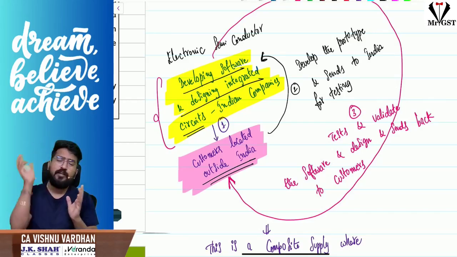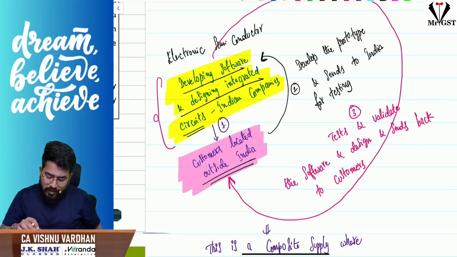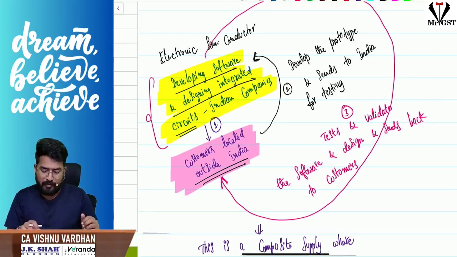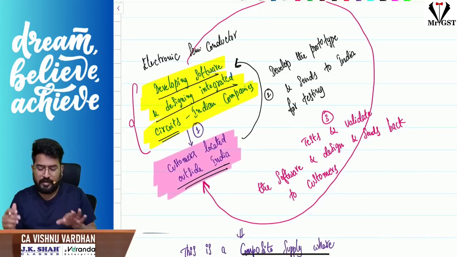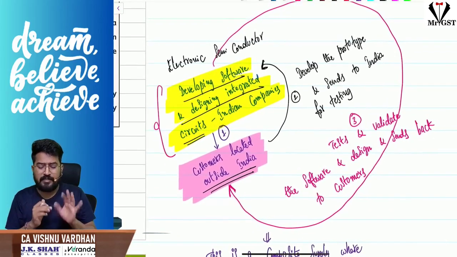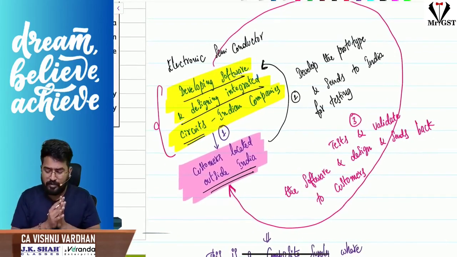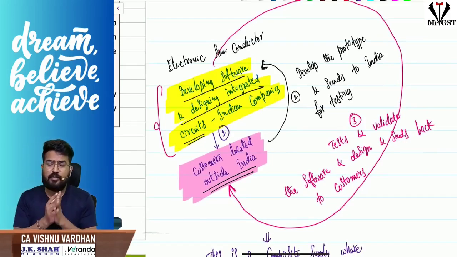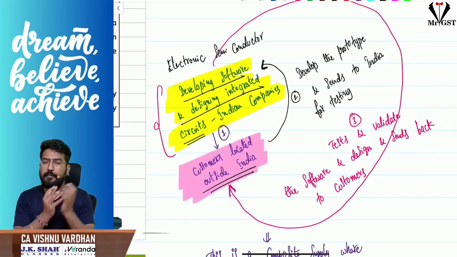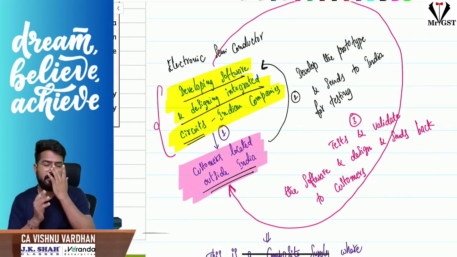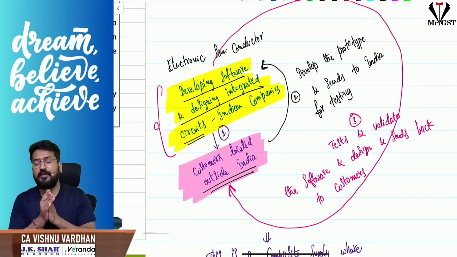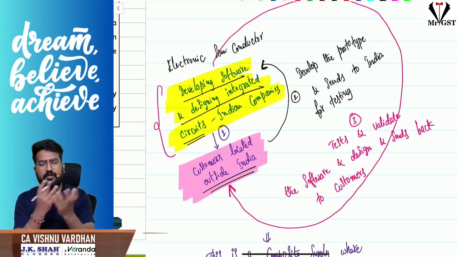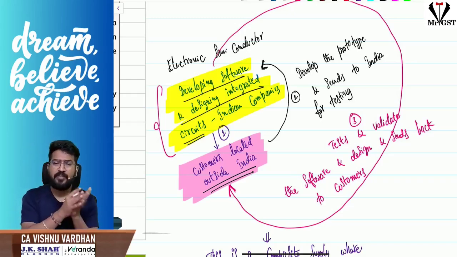Now what will that foreign company do? That foreign company will build a prototype. You can see the events 1, 2, 3 written here properly for your understanding. The foreign company, located outside India, will manufacture the electronic semiconductor prototype based upon the design and development given, whatever the format or formula given by the Indian companies.